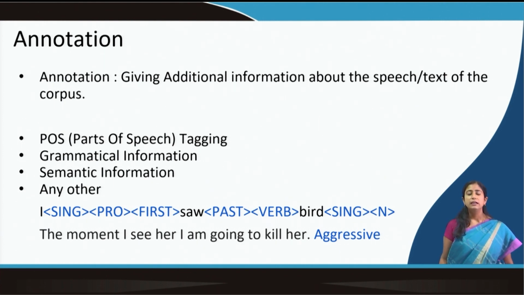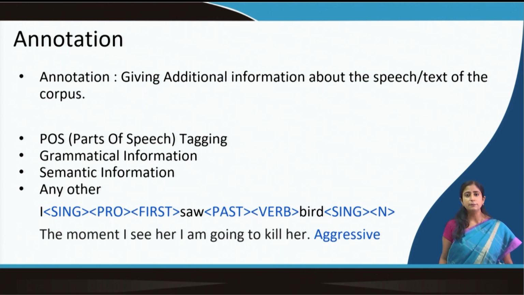We see it is marked aggressive. So, we are giving certain other information to it. We are tagging the data here based on, say, sentiment, aggression. There can be different types of extra information given to data, and it is not limited to one.